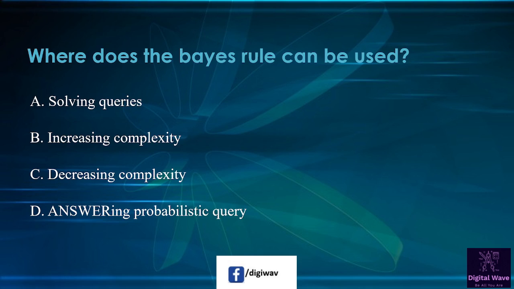Next question is, where does the Bayes rule can be used? So first option available here, solving queries. Second option is increasing complexity. Third option is decreasing complexity, and the last option is answering probabilistic queries. So right answer will be D, answering probabilistic queries.